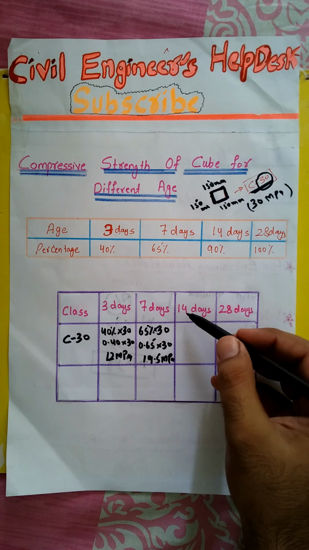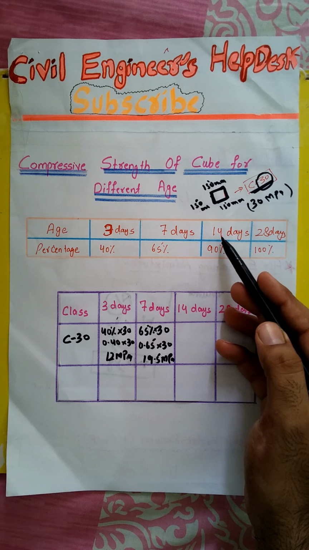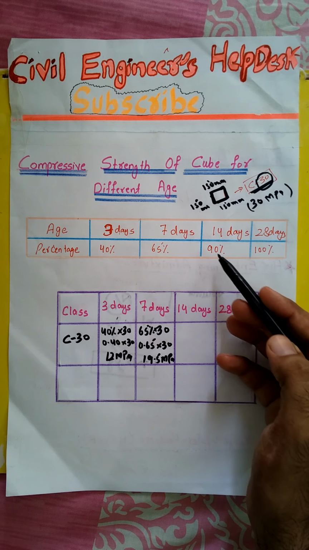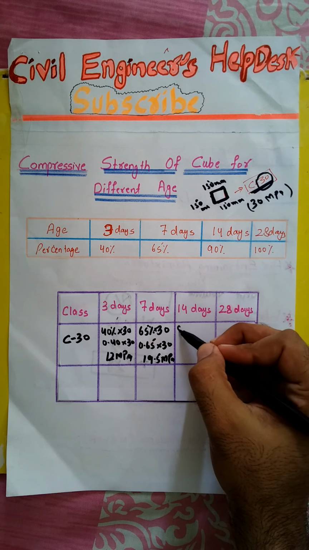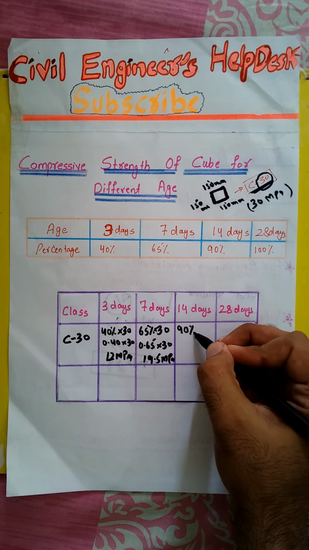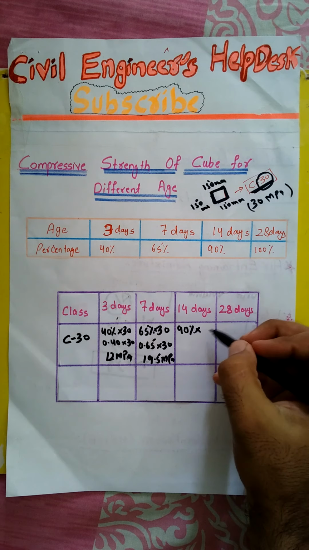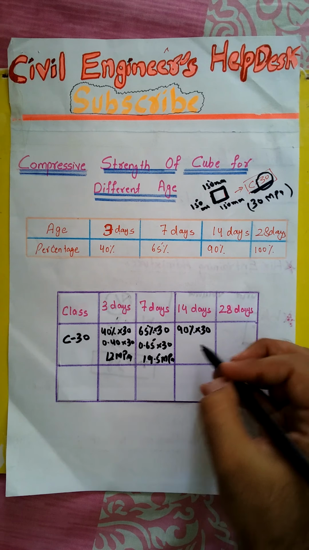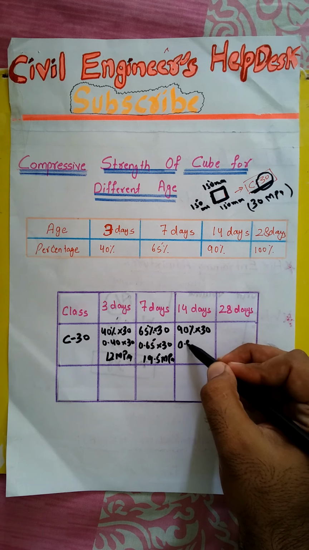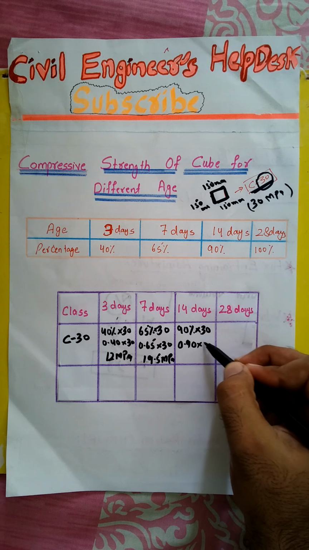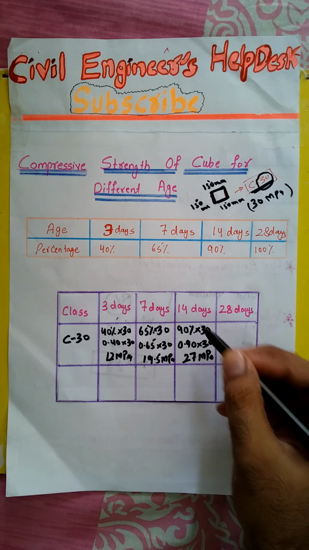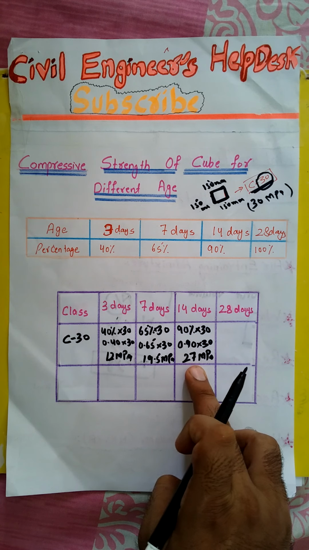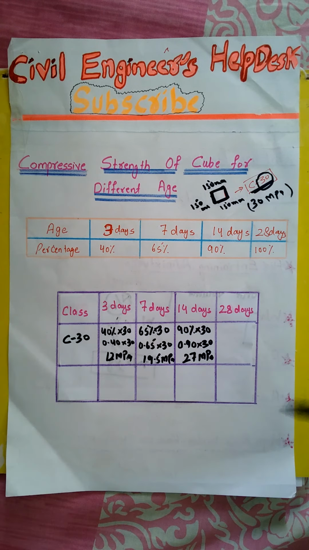Now we will work for 14 days. The ACI recommendation says that for 14 days, 90% of its original strength should be gained by the cube or any concrete, which is 30 megapascal as the concrete is C30. So 90% means 0.90 multiplied by 30, which is equal to 27 megapascal. It means after 14 days C30 concrete has 27 megapascal strength.